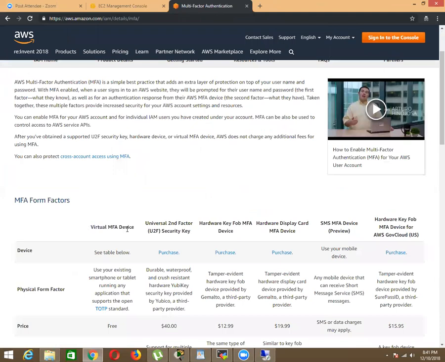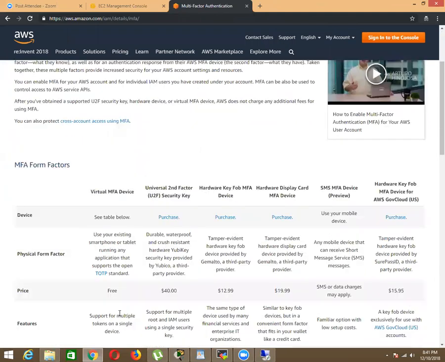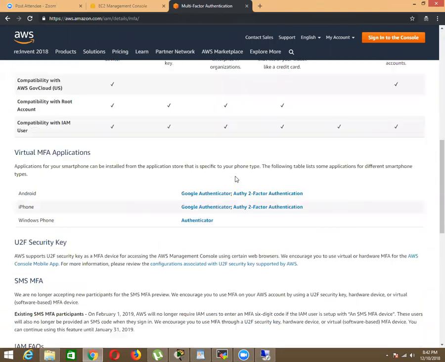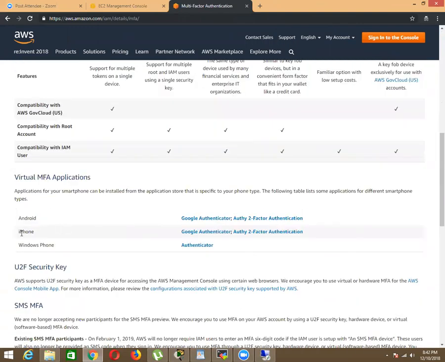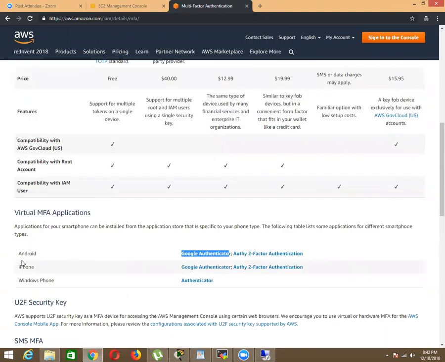So we have virtual MFA, and that is absolutely free. It doesn't have any cost associated with it, and for that you should have any mobile, Android, iPhone, Windows phone, and we have Google Authenticator or any one of these applications. Now you just go to your phone and try to download this. I don't have a camera to show you. Okay, so just download it.